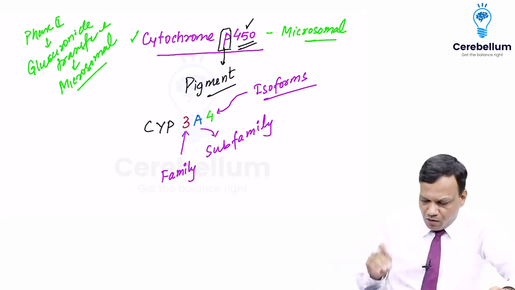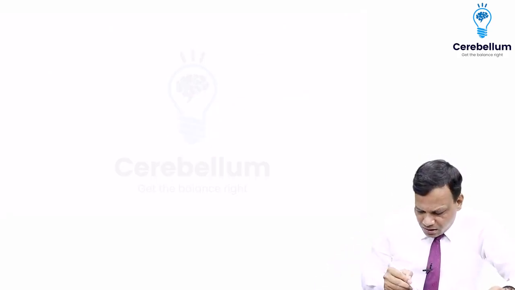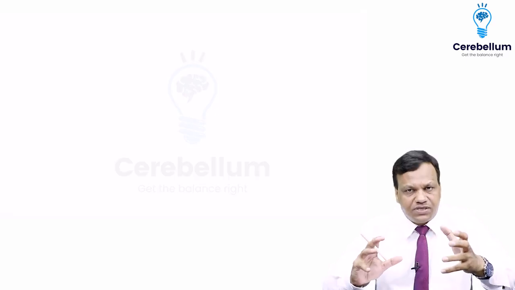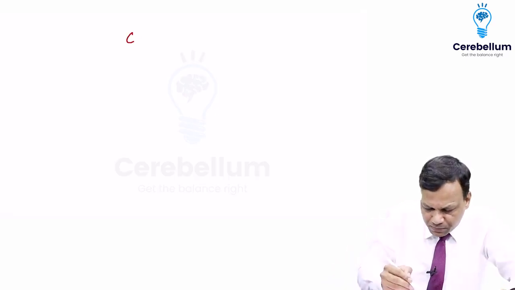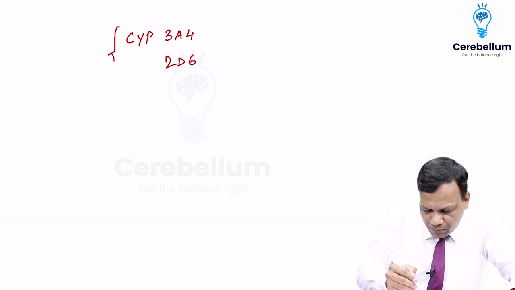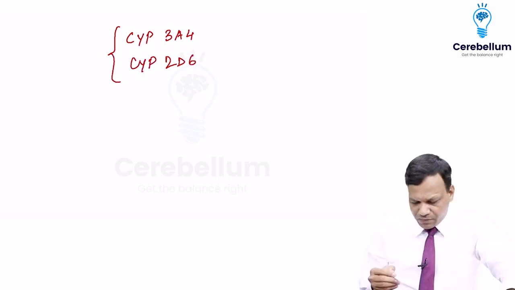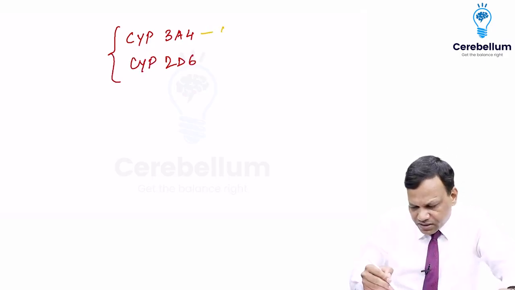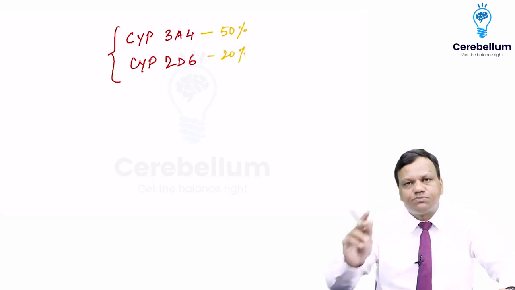Okay. So now you need to remember the important substrates of CYPs. But before that, two CYPs, CYP3A4 and CYP2D6, these metabolize most of the drugs. Around 50% of the drugs are metabolized by 3A4 and another 20% around is metabolized by 2D6.